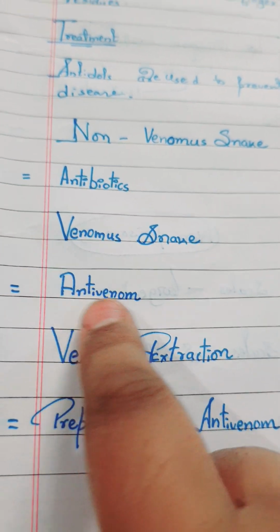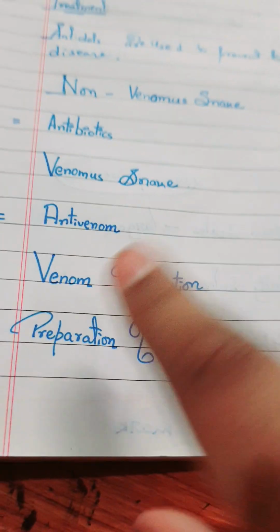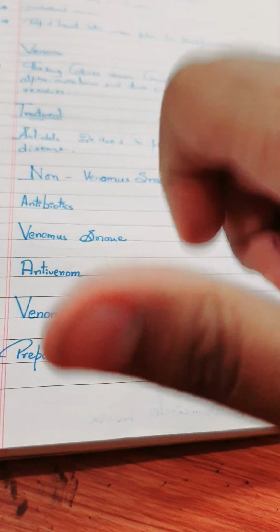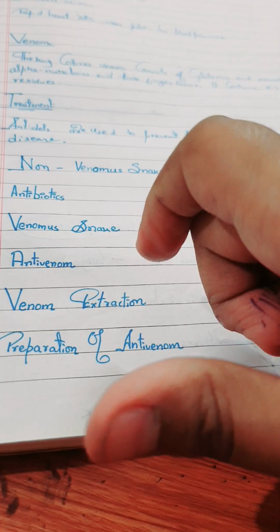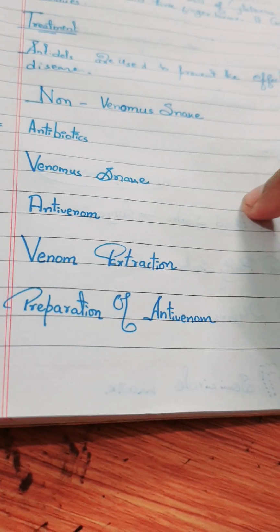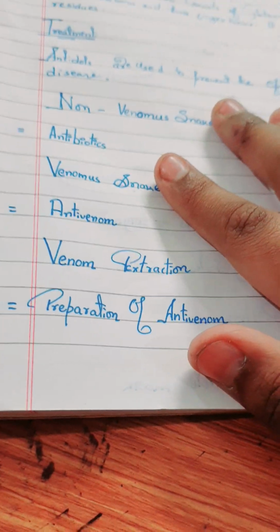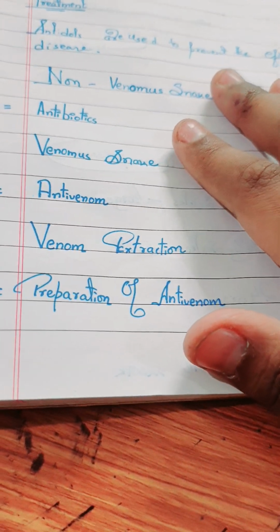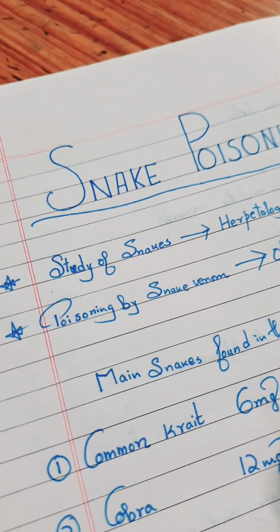Venomous snake, anti-venom. You have to take venom extraction. It means you hold the snake like that and put its fangs over something, and the venom will come out. This is known as venom extraction. Don't try it at home, otherwise you will be dead. Otherwise, don't call me and tell me that I told you. Preparation of anti-venom.